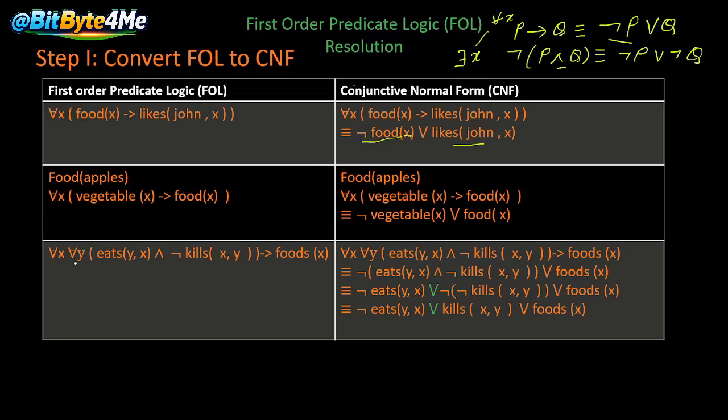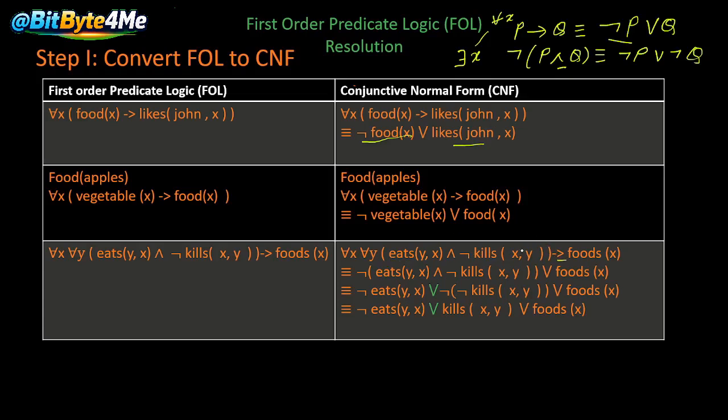Next is for all X, for all Y: eats(Y, X) and not kills(X, Y), with the negative sign, implies food(X). So if both conditions are true, X is food. Now convert this expression into CNF form. First of all, to eliminate this implies sign, we have to negate the first part.